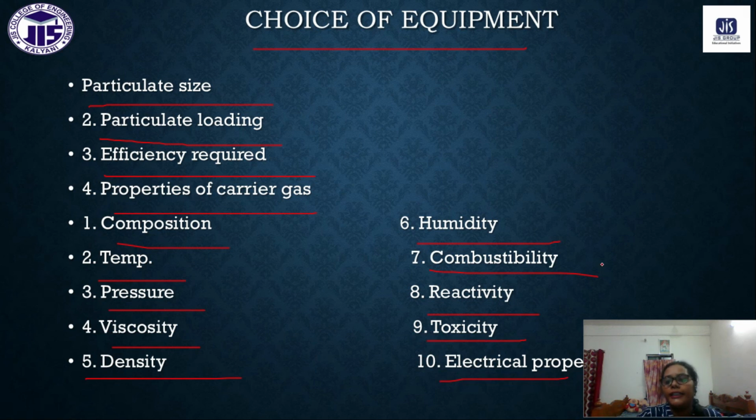After that only can we choose the correct equipment to control air pollution and refine the air.